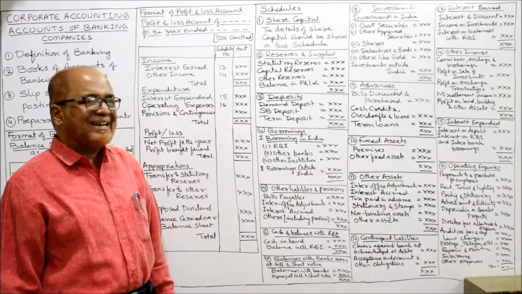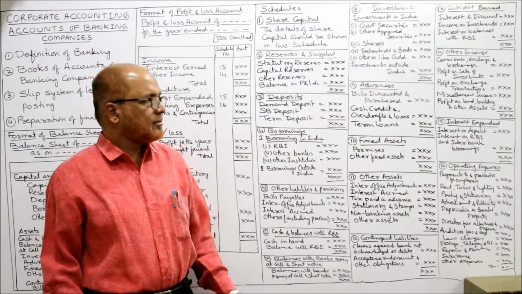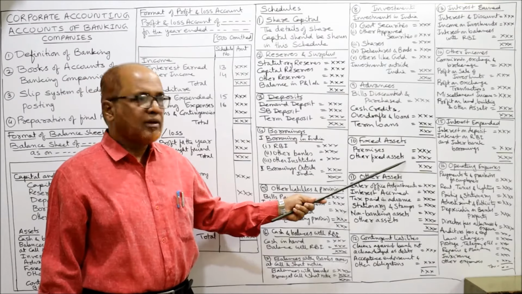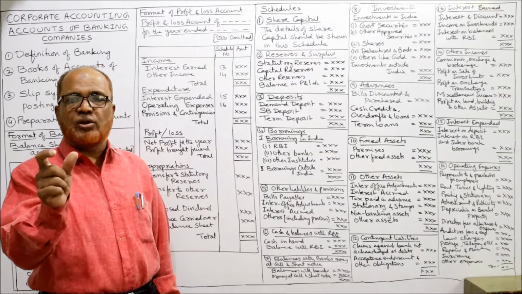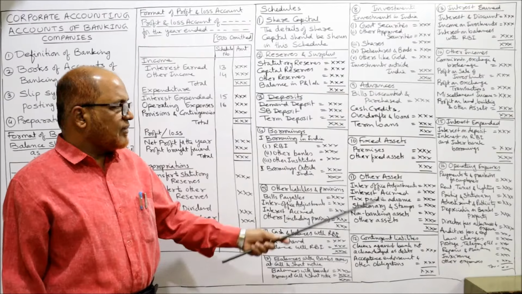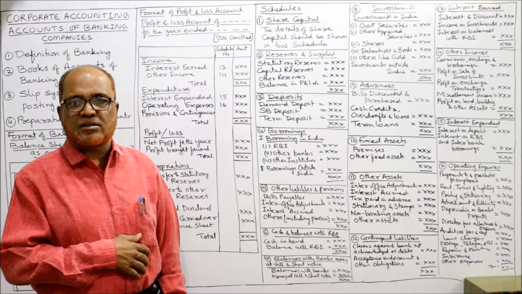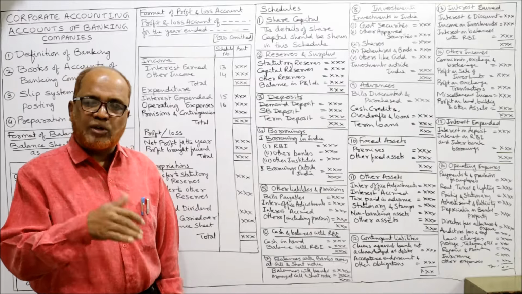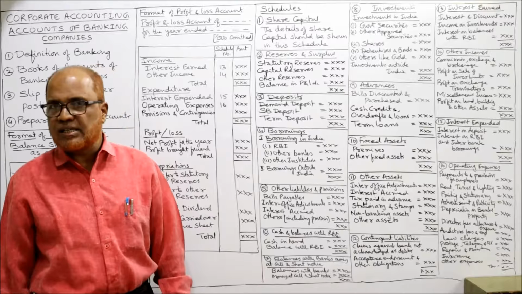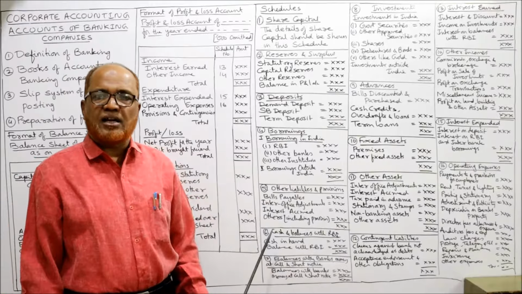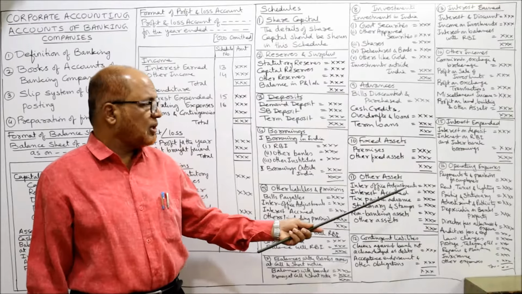Now schedule number 10, fixed assets. Under fixed assets, premises and other fixed assets, these two items. Right? Next, 11th schedule, other assets. This is the last schedule of assets. Inter-office adjustment: just now I told you, inter-office adjustment or branch adjustment may show a debit balance or a credit balance. In the problem itself, it will specify DR or CR. If it is CR, take it in the 5th schedule. If it is DR, debit balance, take it in the 11th schedule.